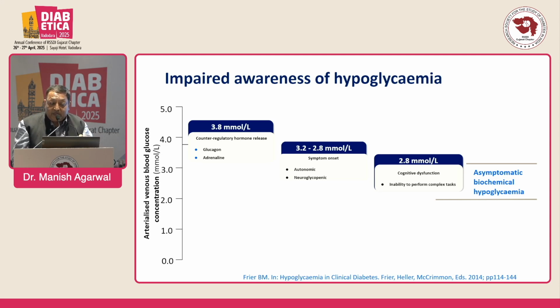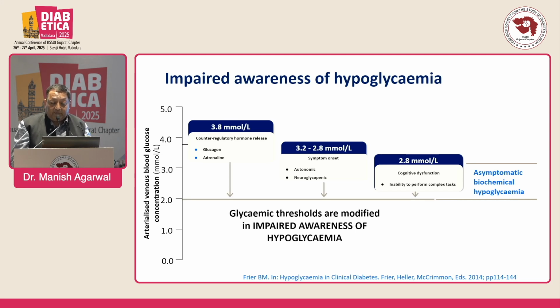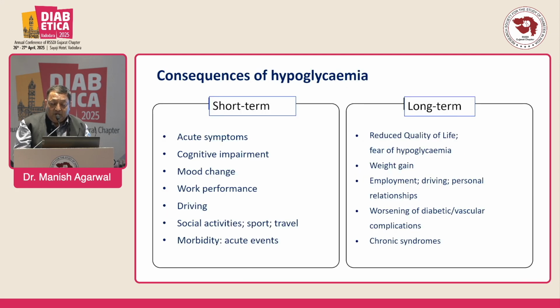If the blood sugar is less than 40, they are going to land in some kind of coma. These are some of the definitions. So the glycemic threshold was modified, impairing the awareness of hypoglycemia. You can see recurrent hypoglycemia with antecedent hypoglycemia and strict, tight control. What is a consecutive sequela of hypoglycemia?